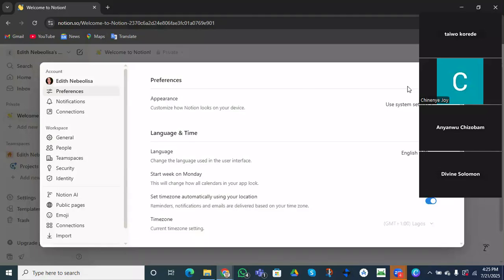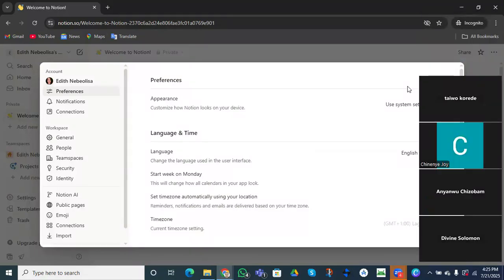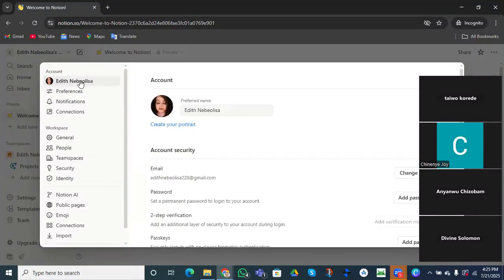There are several reasons why you need to set up your profile anytime you are joining a new tool. One, for your teammates and your organization to be able to recognize you and know your name, because recently all of us are working remotely. The only thing that gives them a clue who you are or what your name is will be your picture and your name.